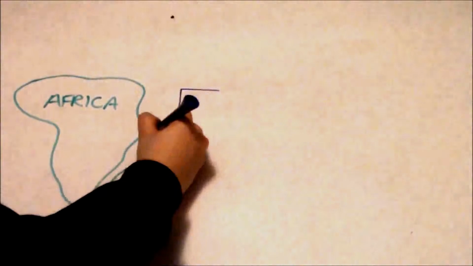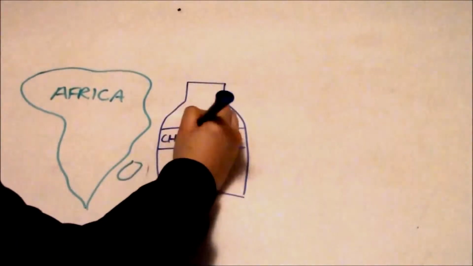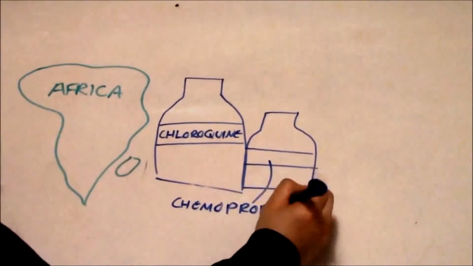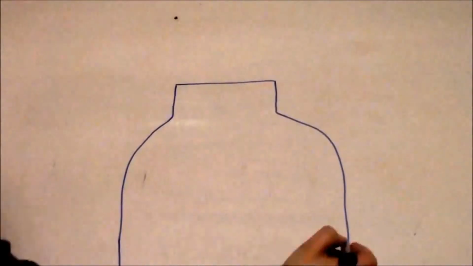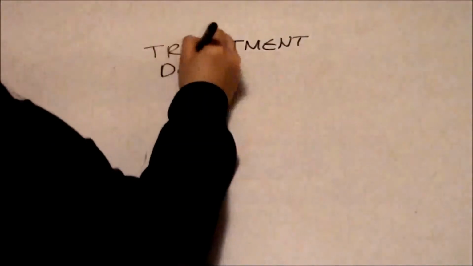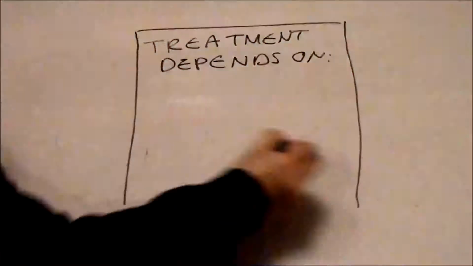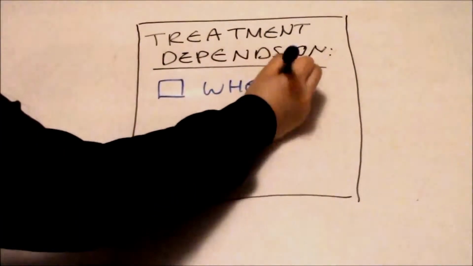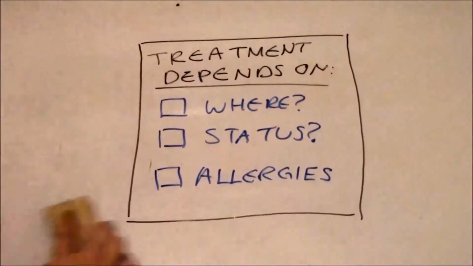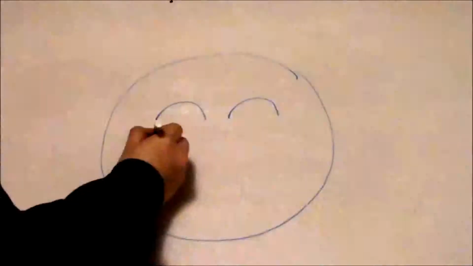When traveling to countries such as Africa, it is recommended that travelers are issued anti-malarial drugs such as chloroquine and chemoprophylaxis, which suppresses the blood stage of malarial infections. However, resistant strains of malaria have developed with time, which makes some anti-malarial drugs useless. Treatment of the individual depends on the area where the infection was acquired, the status of the patient, and any allergies the individual might have. If it is treated early, it can be cured.